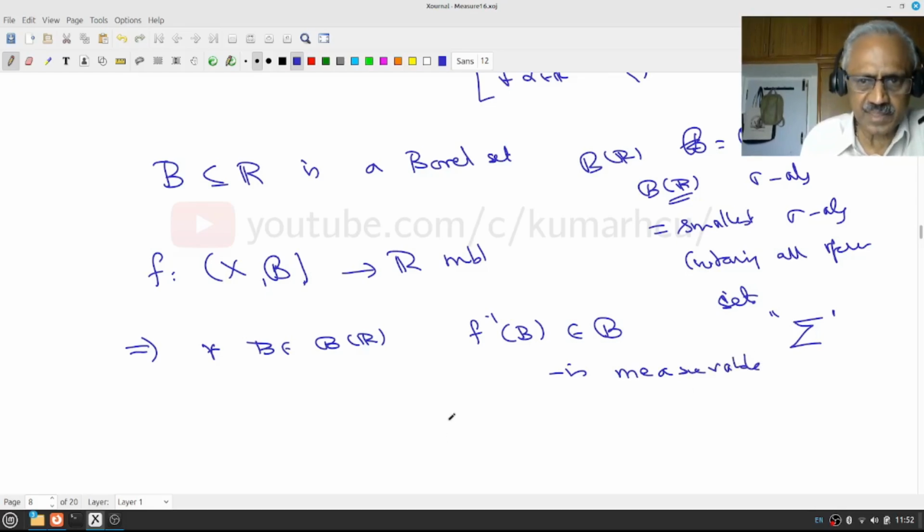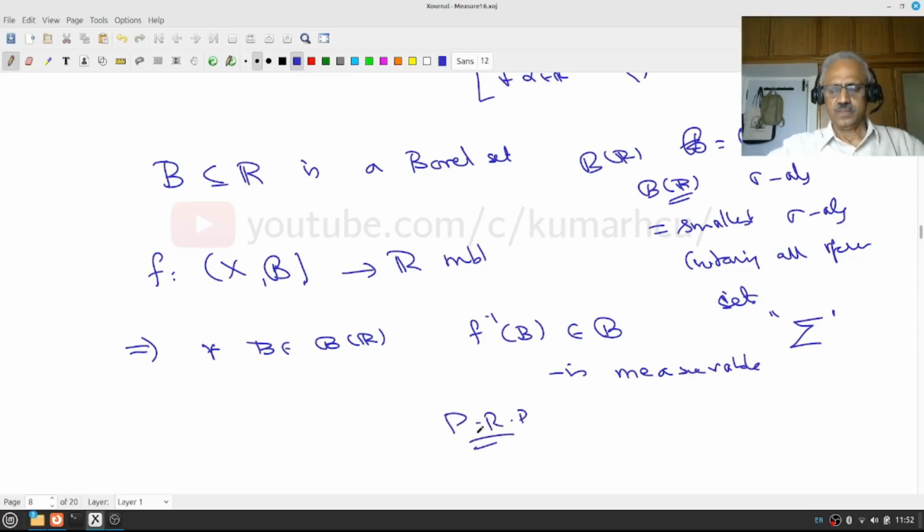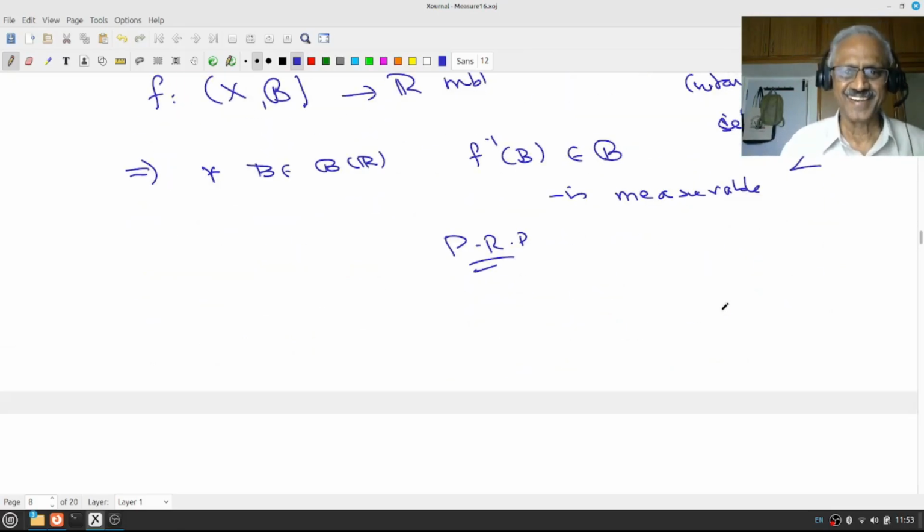Okay, understand this result. So not only the inverse image of an open set must be measurable, the inverse image of any Borel set also should be measurable. Notice that the Borel sigma algebra is simply the smallest sigma algebra containing all open sets. You do not have any kind of complete description. You give me a set B in R, I do not know how to prove it is a Borel set. So how am I going to prove this?